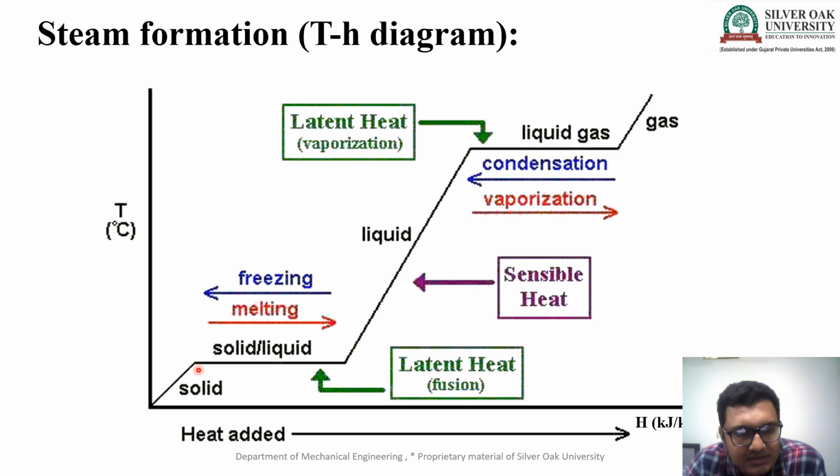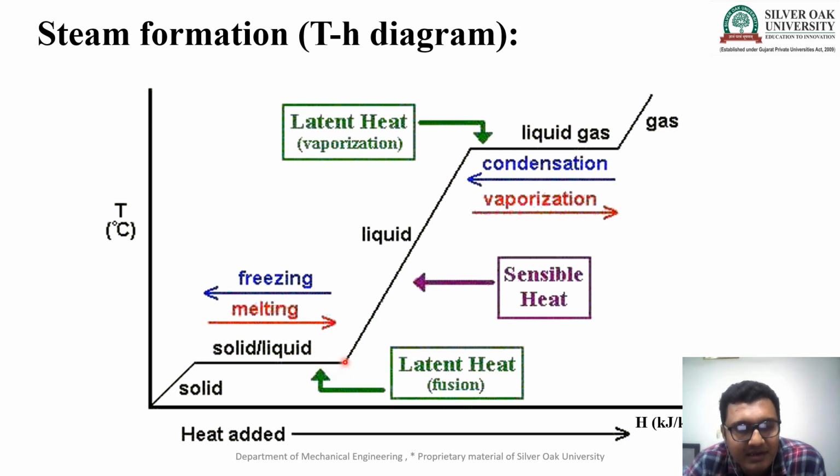Then again at 0 degrees I add heat energy. The temperature remains constant at 0 degrees, but the phase changes from solid to liquid. At this point I have 0 degree solid ice, and at this point I have 0 degree liquid. Whatever heat is added during this portion is called latent heat.